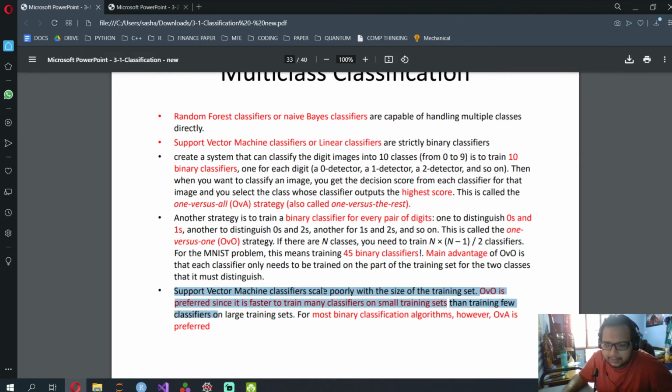So support vector machine classifiers scale poorly with size. OVO is preferred since it is faster to train many classifiers on small training data sets. Okay, yeah, so I was correct. So you don't use OVA for a large training data set, when you have large data sets and a large number of classes. You use OVO because it splits the data into parts and makes many binary classifiers. But whenever you have a large data set but only a binary classifier, you use one versus all.